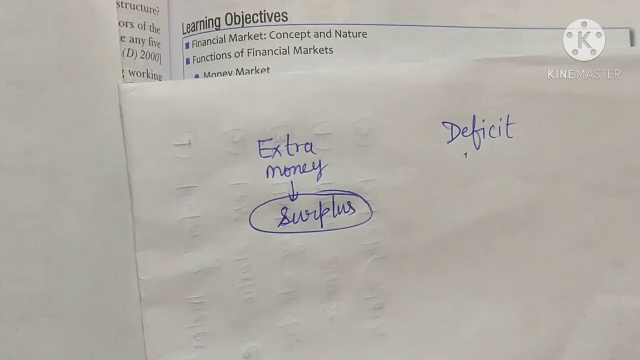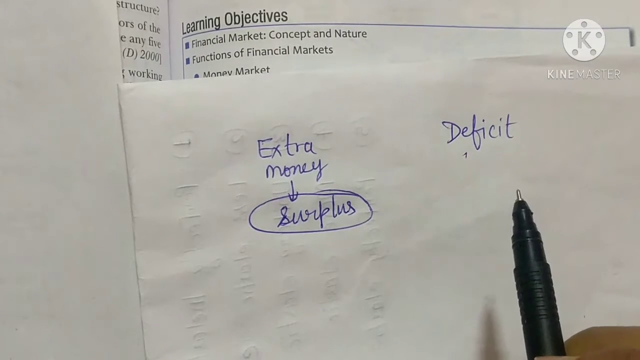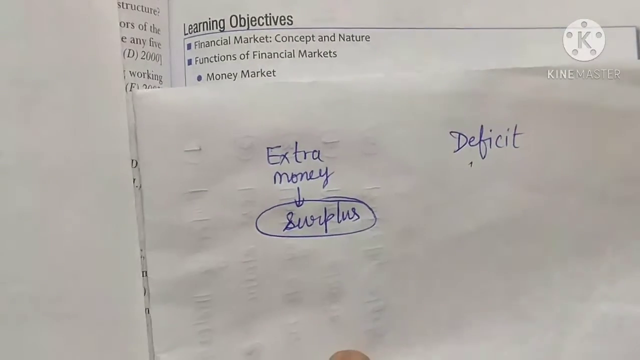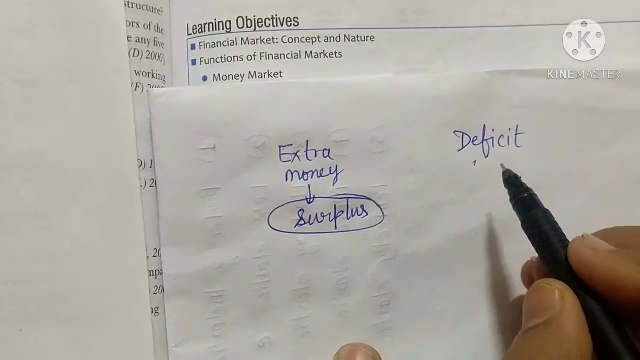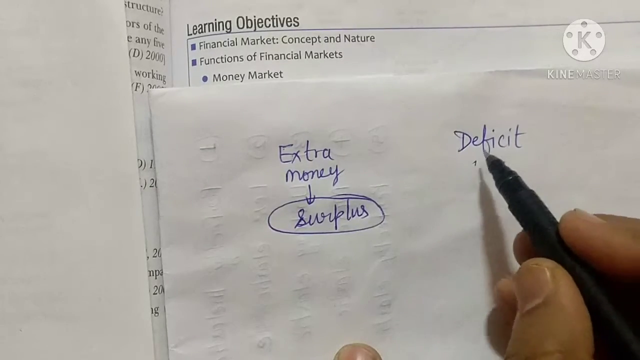Like suppose that one person wants to purchase a piece of land. That piece of land is coming out at rupees 20 lakh. Now he is having 15 lakh, he is lacking 5 lakh rupees. So that 5 lakh rupees he will take as a loan from the bank or from other financial institution. So he is lacking 5 lakh rupees. That is what I'm saying deficit money.